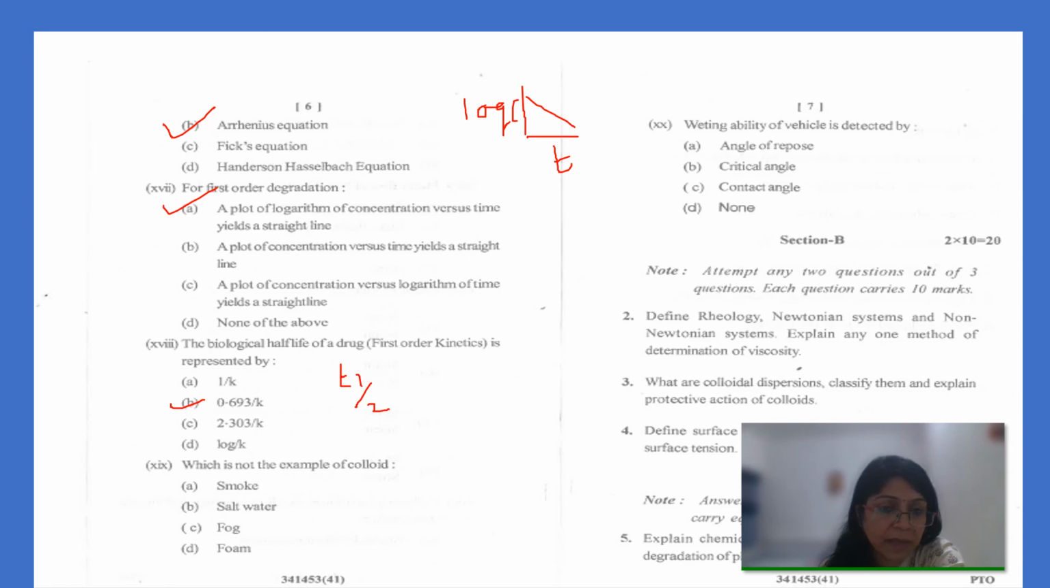Which is not an example of colloid? Smoke is a colloidal dispersion in which solid is dispersed in gas. Fog is a colloidal dispersion in which liquid is dispersed in gas. Foam is a colloidal dispersion in which gas is dispersed in liquid. But salt water is not an example of colloid, so the answer will be salt water. And the next: wetting ability of a vehicle is detected by contact angle. So these are the answers of today's MCQs.